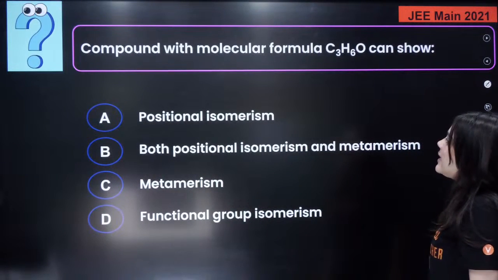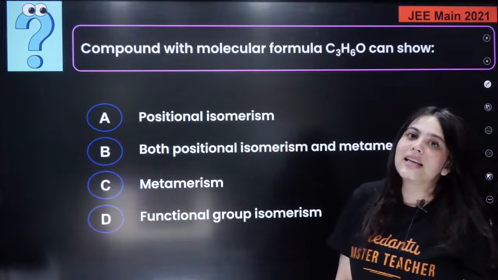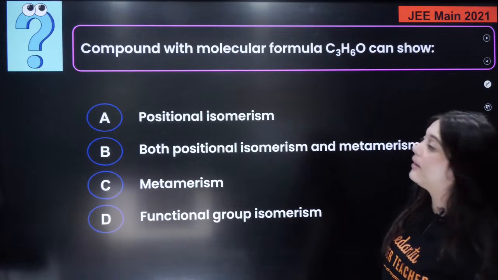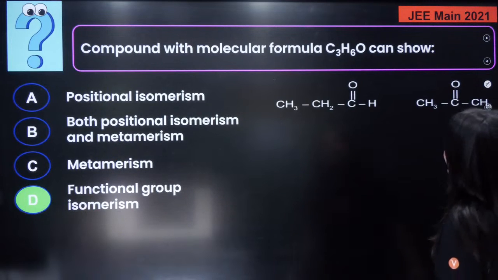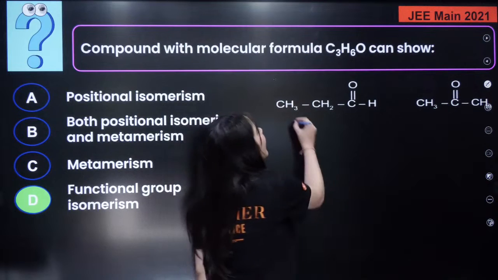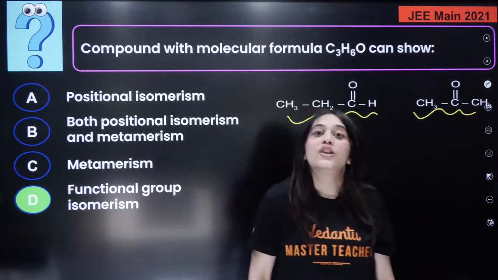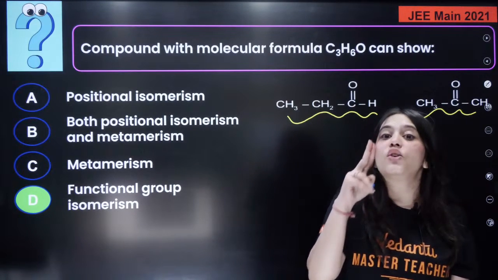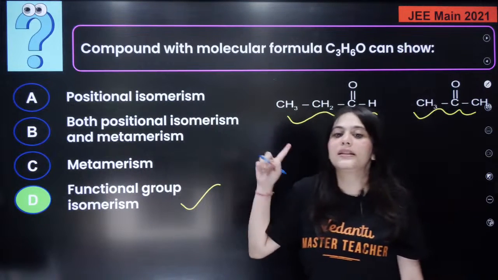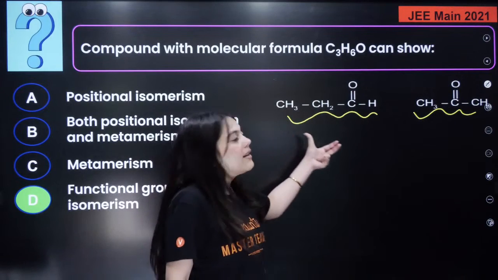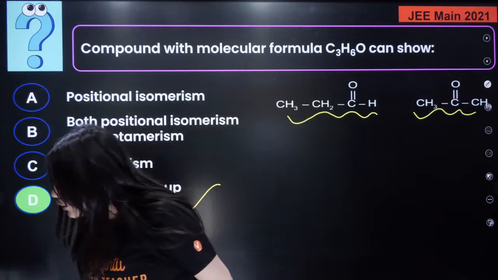So C3H6O can be written as what? What do you think should be the answer? The correct answer here is that C3H6O can be written either as an aldehyde or as a ketone molecule, right? Because I'm getting two kinds of functional groups, this is showing functional group isomerism. So whoever answered D is correct. Understood that? Shall I move on to the next question?